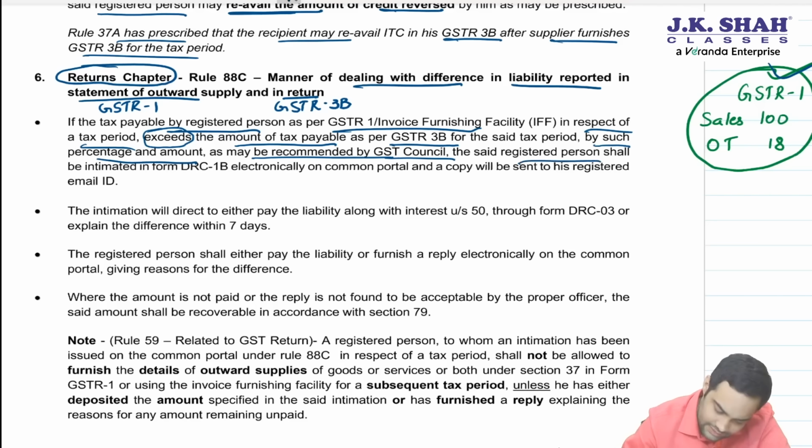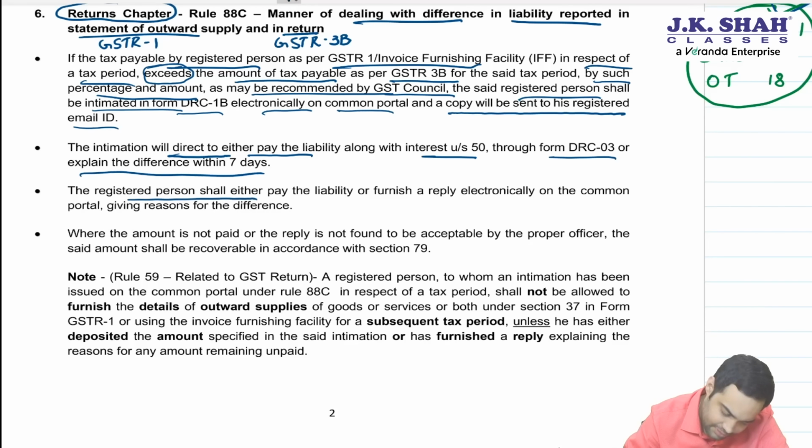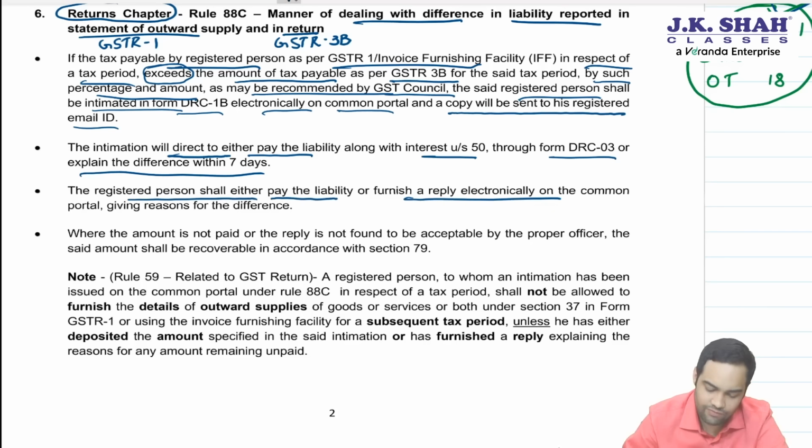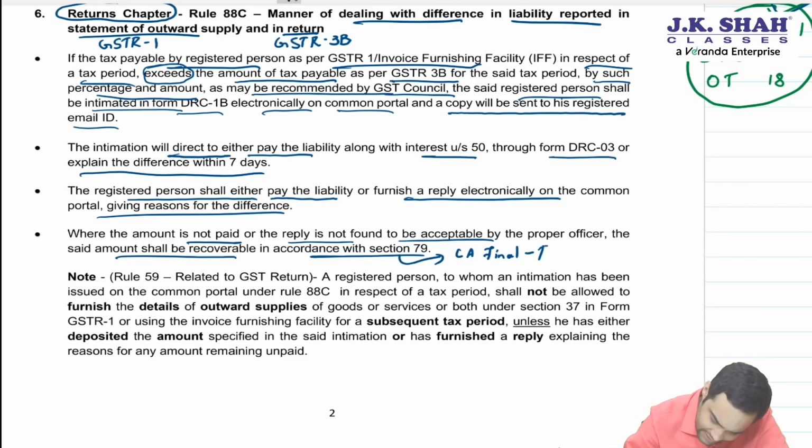The intimation will direct him to either pay the liability with interest through DRC 03, this is a separate form for payment, or explain the difference within 7 days. The registered person shall either pay the liability or furnish a reply on the common portal giving the reasons for the difference. Where the amount is not paid or the reply is not found to be acceptable, then the amount shall be recoverable under section 79. Section 79 you learn at final. What is section 79, sir? Recovery.